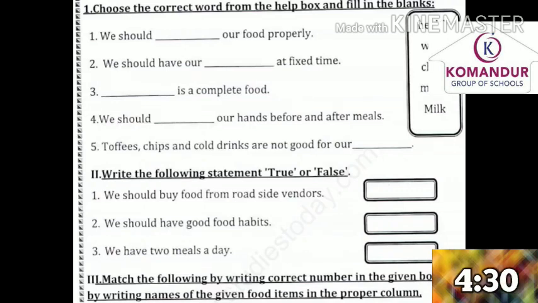Second one, we should have our dash at fixed time. We should have our blank at fixed time. Third one, which is called complete food.